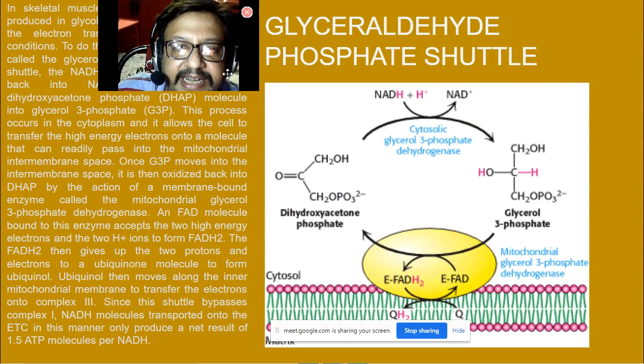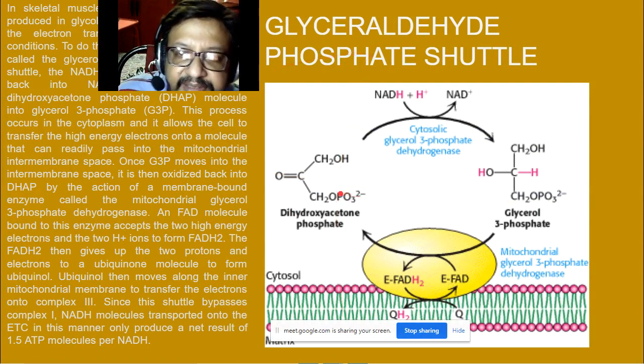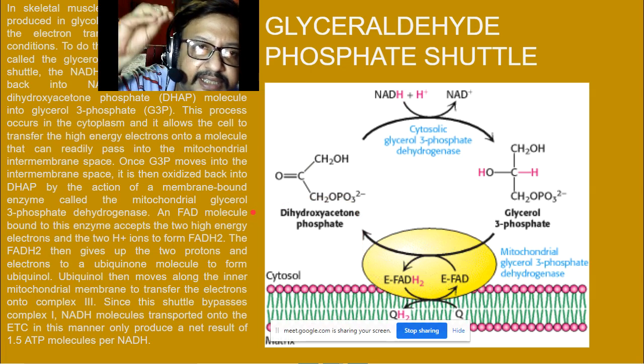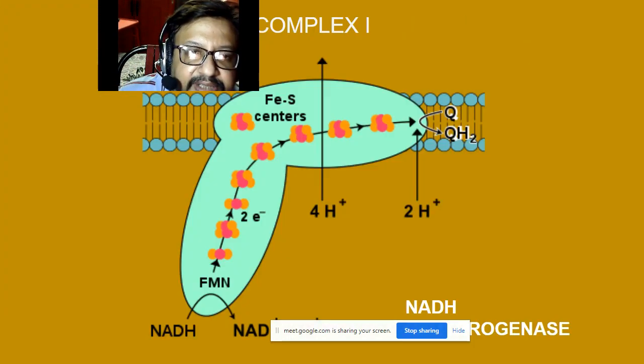Then you have the glyceraldehyde phosphate shuttle. It converts dihydroxyacetone phosphate; from there, NADH plus H plus is converted into NAD plus, and this molecule is converted to glyceraldehyde 3-phosphate. When it regenerates back, it converts FAD to FADH2. So this is another shuttle. They are responsible for pushing the reducing equivalents inside the mitochondria.